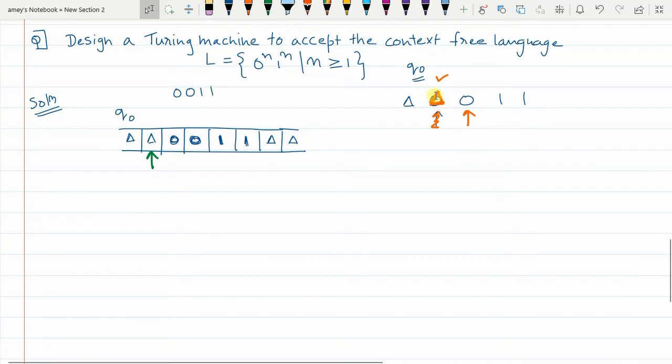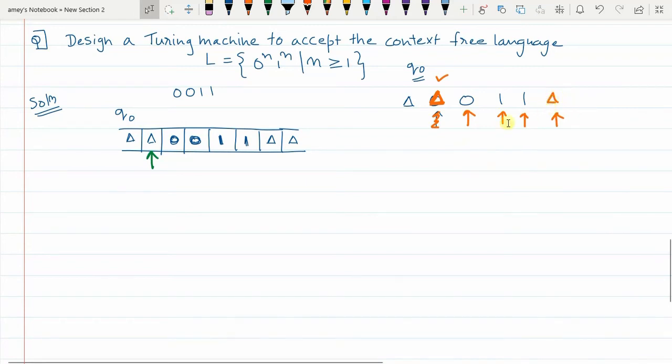After erasing this 0 and the pointer moving to the right, on the way, no matter how many zeros and ones are encountered, I am just going to ignore them. That means 0 will be replaced with 0 and the pointer moves one place to the right, then again 1 will be replaced with itself and the pointer moves to the right, and this will go on till I reach the end of the string. End of the string means I will reach a state where I read delta on the cell.